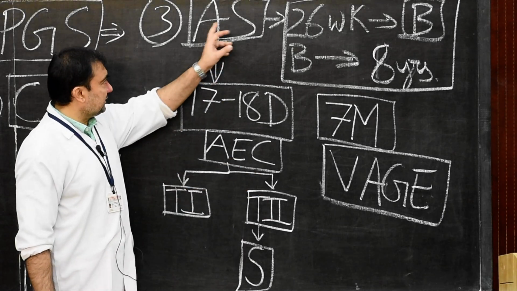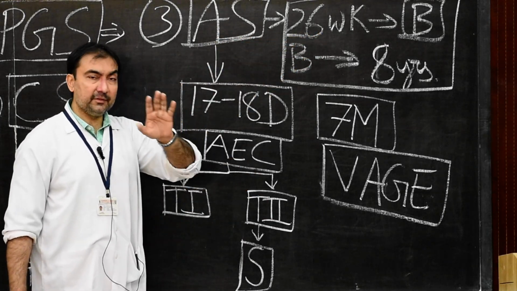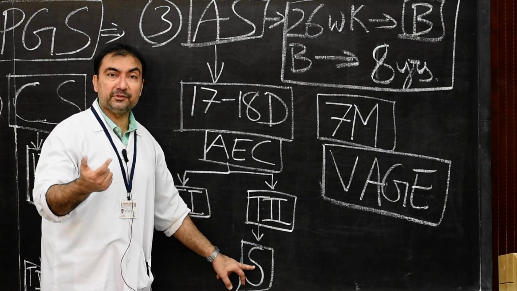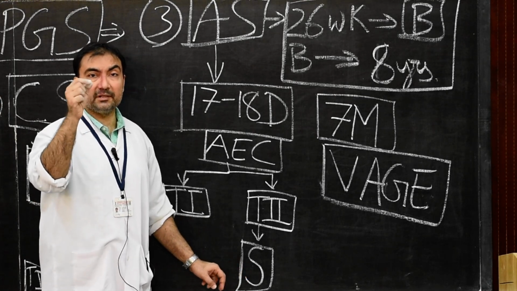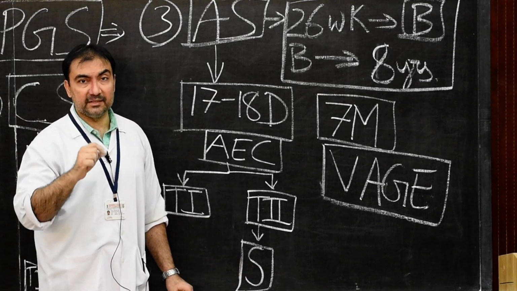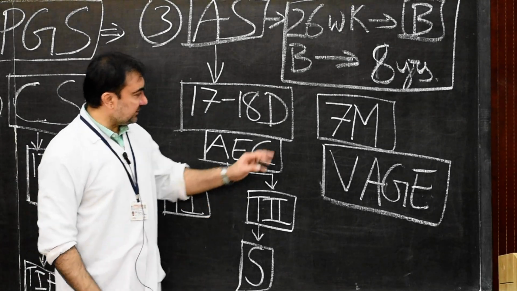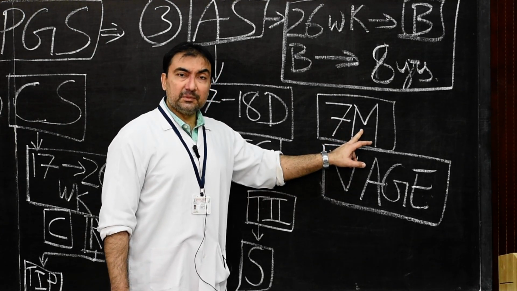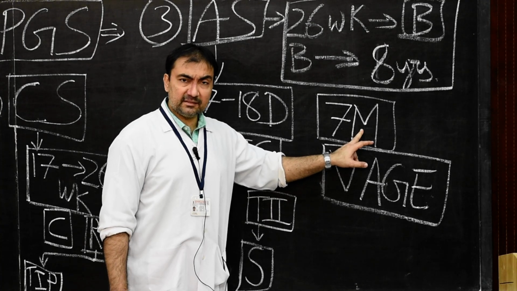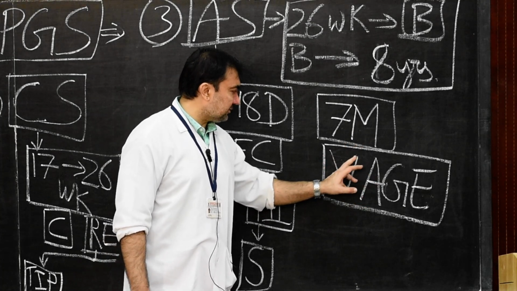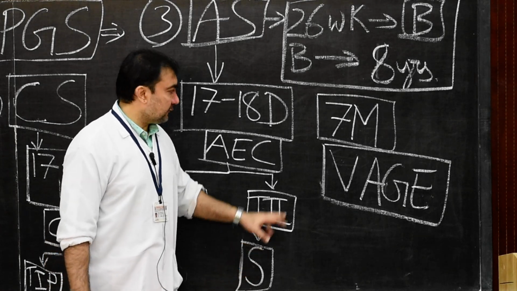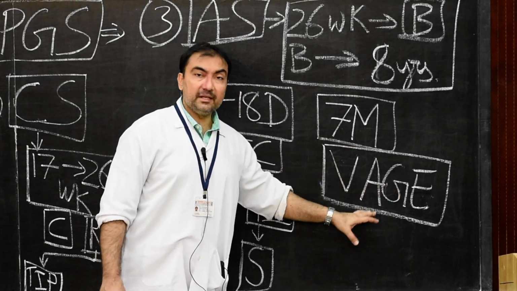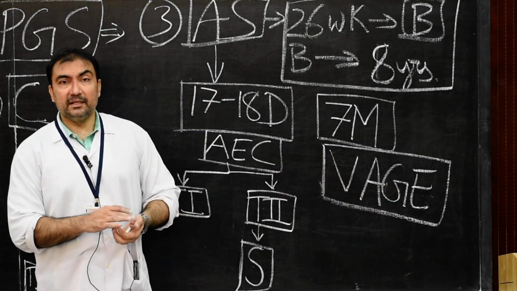Why? Because by this time, from 26 weeks onward, during the 7th month, type 2 alveolar epithelial cells have developed which will release surfactant which will prevent the collapse of alveoli, and therefore pulmonary respiration can take place. And because of this pulmonary respiration, the fetus is able to survive during the 7th month or after the 7th month of its delivery. So if the fetus is delivered after the 7th month, it will be able to survive because of surfactant fluid. And therefore this period from 26 weeks onwards, 7th month, will be known as the viable age of the fetus.